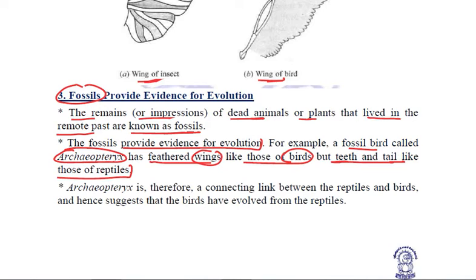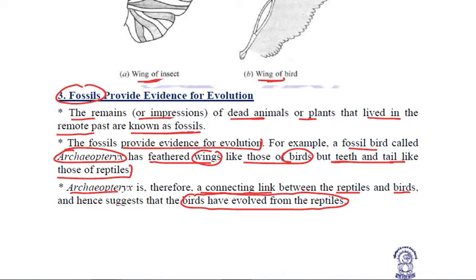So Archaeopteryx actually showed the features of both birds as well as reptiles. Therefore, it was concluded that this Archaeopteryx is a connecting link between the reptiles and birds, which gives the suggestion that the birds have evolved from the reptiles only. Got it? So, this is how fossils provide evidence for evolution. So, these are the three evidences.